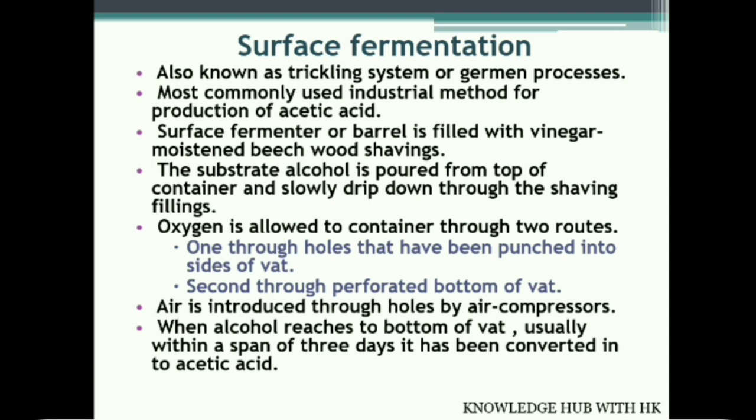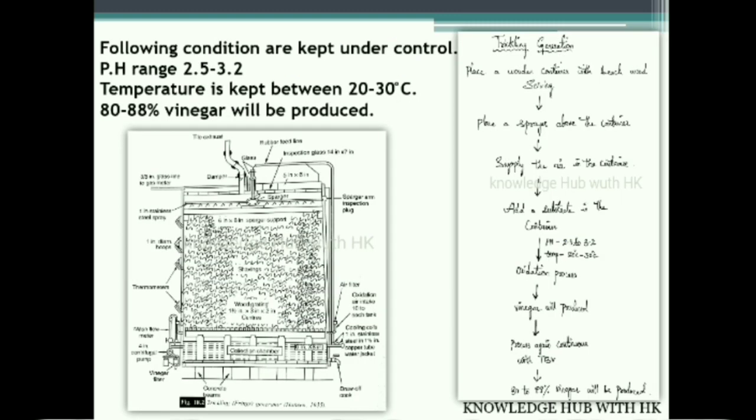Due to the heat that is made during the fermentation of vinegar, air is introduced through the holes by an air compressor into the chamber to keep it cool. As the alcohol reaches the bottom through the wood chips, usually within a span of 3 days, it gets converted into acetic acid.